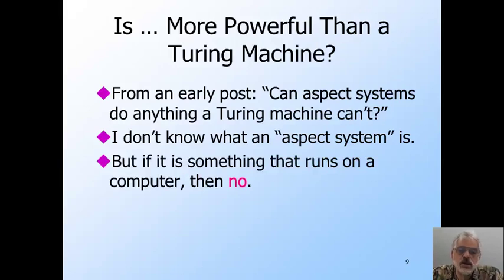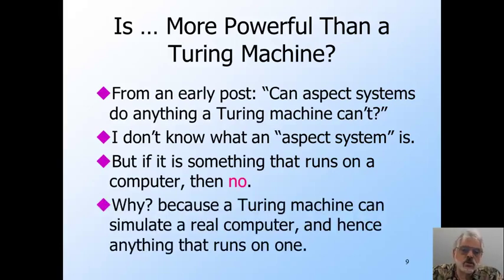Because presumably they are some software system, which means they are ultimately executed on a computer. And as we saw, a Turing machine can simulate a computer. We really only dived into the matter of how the storage units of a computer are simulated, but the rest is easy, the arithmetic units, the control logic, and such. The bottom line: no programming system can do what a Turing machine cannot. Real programming systems can do things much faster because the Turing machine is designed to be the simplest possible device that computes, but it's only a matter of speed and not of capability.